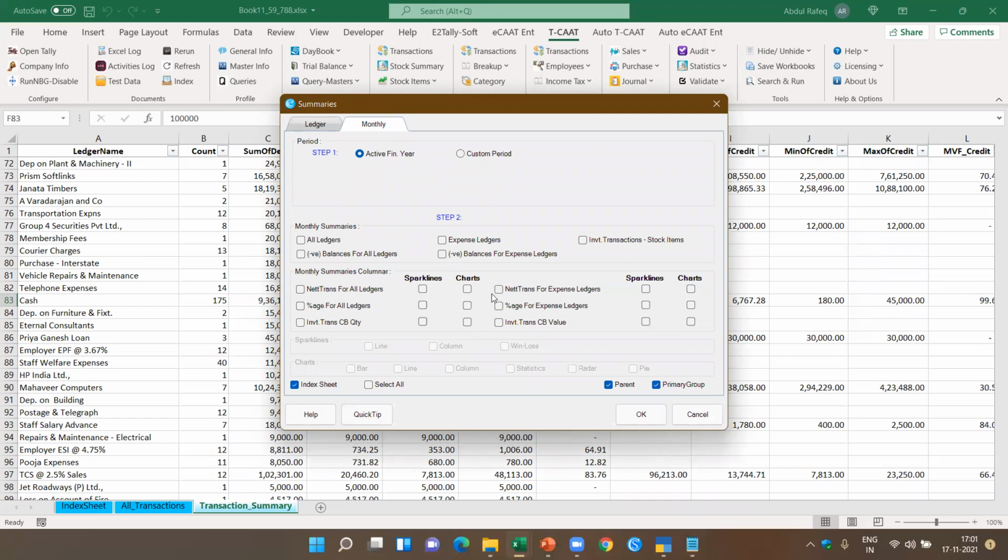Here I can get the complete report. For example, let's say net transaction expense ledgers. Along with the spark line and the chart, I'll be able to get all the expenses in one glance, in one go. This is the beauty and the power of the software, that you can do analysis.